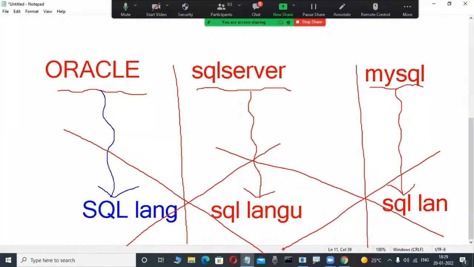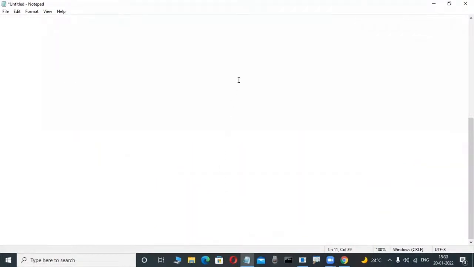These SQL languages are different, not the same. How can I guarantee they are different? There is a simple technique. Concentrate here. So many fellows are saying different, very good, correct. What is the technique? As a latest programmer, through some knowledge you can easily tell the difference. Keep this in mind, and you can understand this concept in a very easy way.